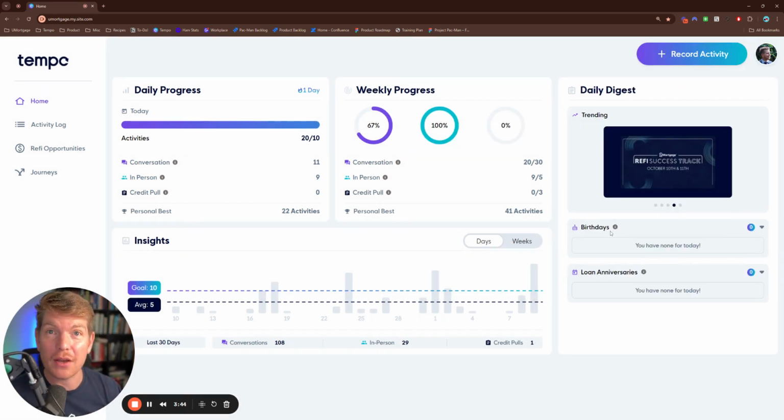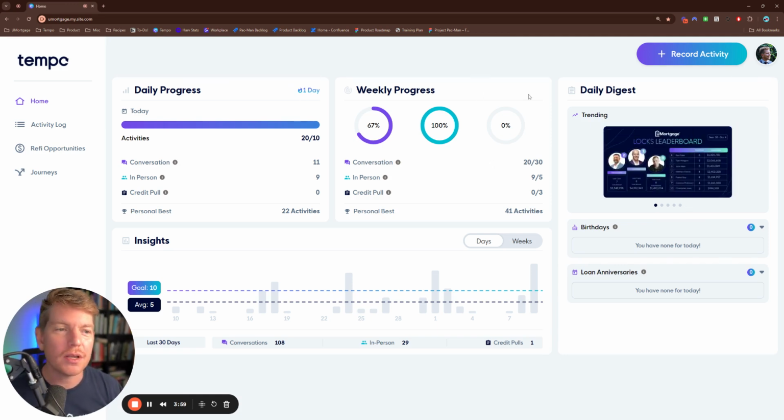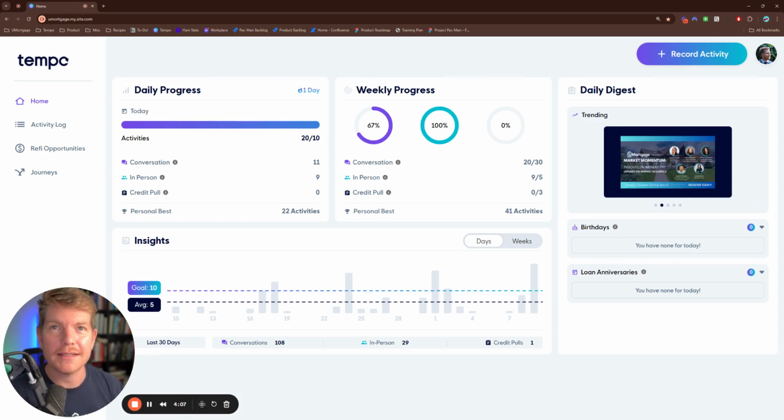That, my friends, is how you log an activity. You should have this up on your phone, up on your computer all day. Any conversation, any face-to-face meeting should be logged in this app to hold you accountable, to get you that juicy daily streak, maybe a weekly streak, and to allow you to see how your efforts reflect in the numbers.